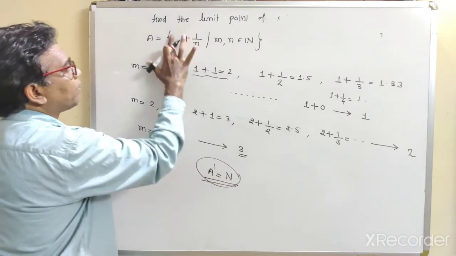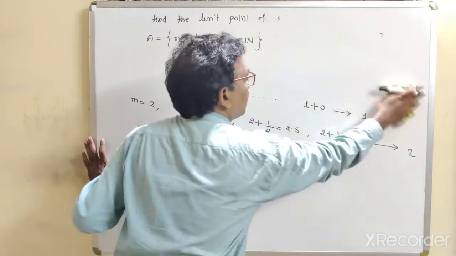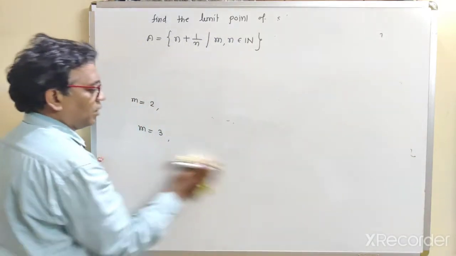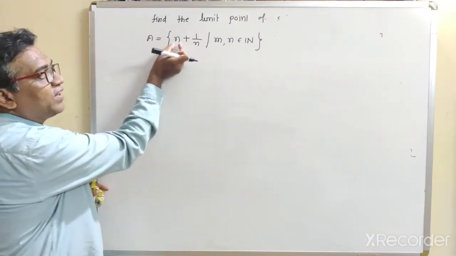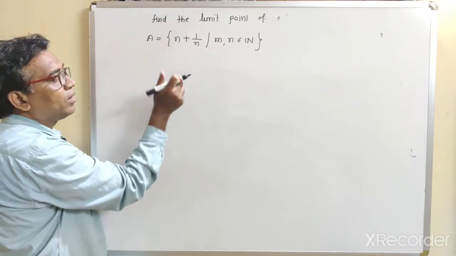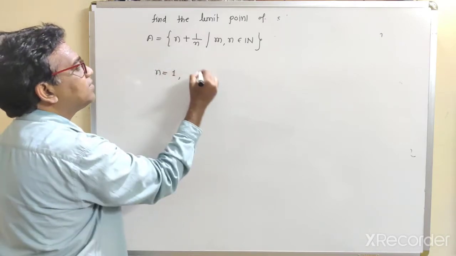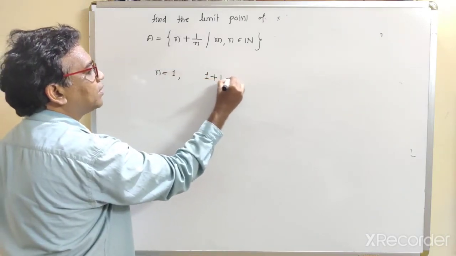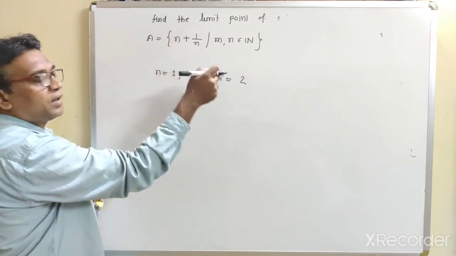Now see, consider the second set, n plus 1 upon n. Now this is a different set. We cannot fix n and vary it; these are the same number. Suppose we take n equal to 1, then what is this number? 1 plus 1, this is 2. n is a natural number.